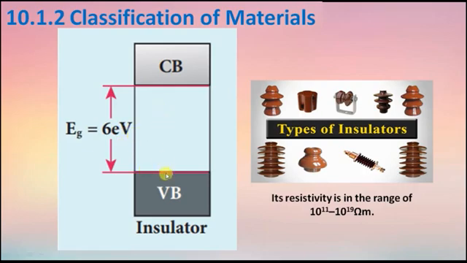The gap is very large, so the electrons from the valence band cannot move to the conduction band even if we apply a strong electric field or increase the temperature. Therefore, electrical conduction is not possible because there are no free electrons in the insulator. Its resistivity range is 10 power 11 to 10 power 19 ohm meter.